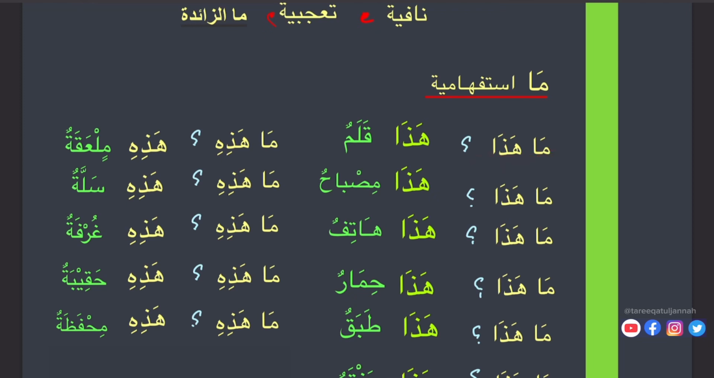ما هذا قلم. ما هذه ملعقة. This is a spoon. ما هذا مصباح. This is a lamp. ما هذه سلة. This is a basket.